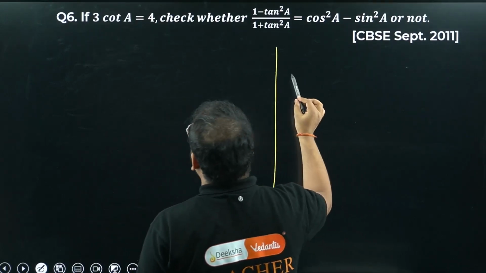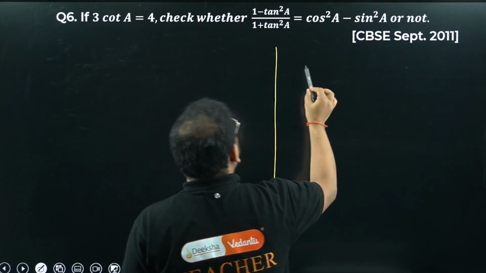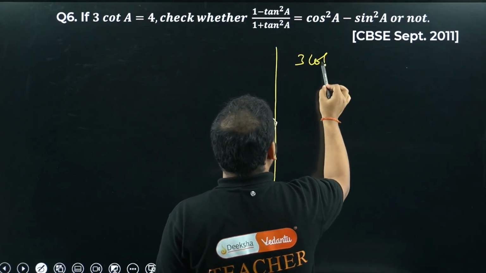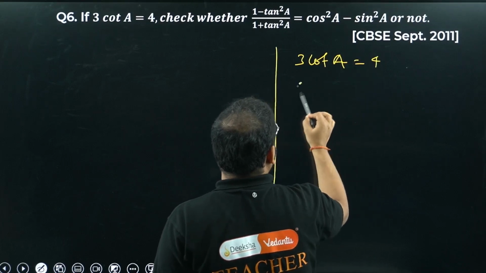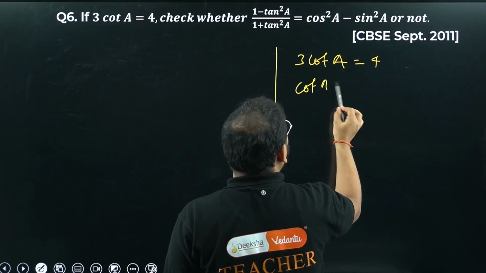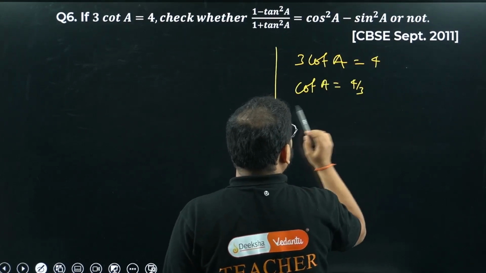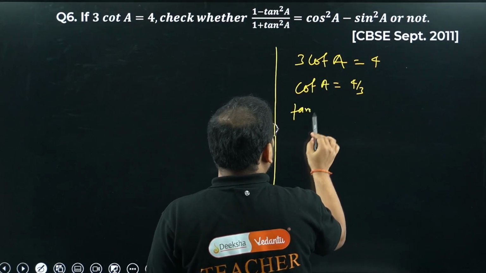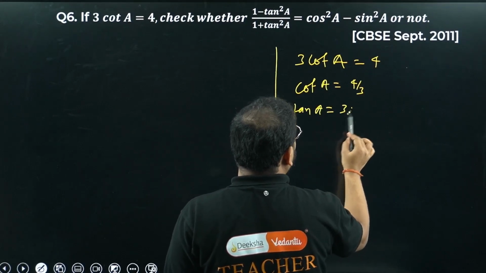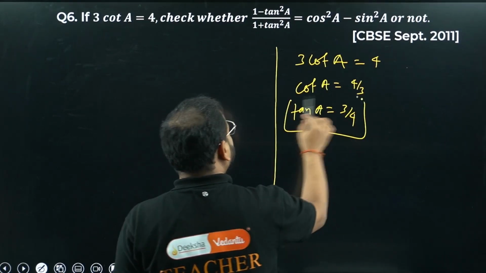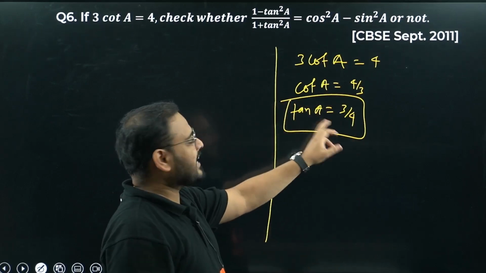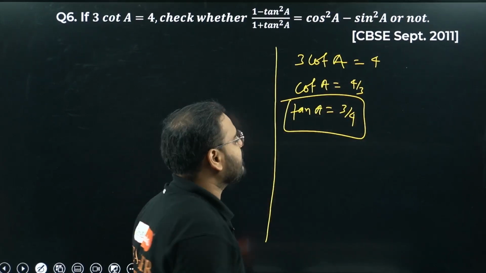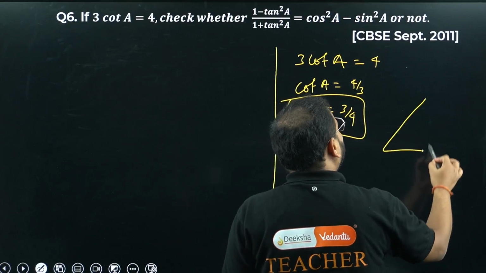So what I'm getting over here, please check. 3 cot A is 4. It means cot A is 4 by 3. It means tan A is 3 by 4. Is that clear? Tan is the reciprocal of cot. Cot is 4 by 3, so tan will be 1 upon 4 by 3, simply 3 by 4. Draw a right angle triangle like this.